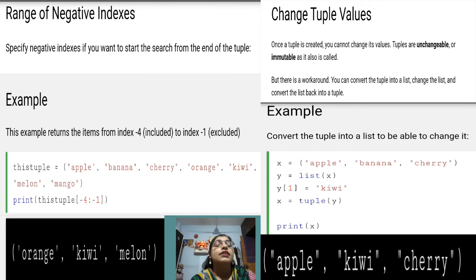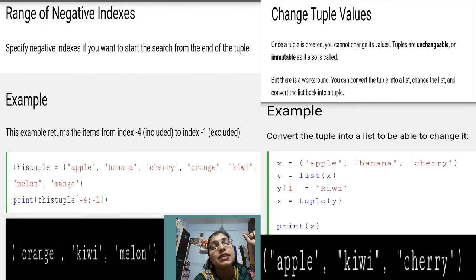Okay. Then the next topic is change tuple values. The first thing is that tuples are immutable, like a string. Immutable means we cannot change any specific item which is present at any specific index. We cannot replace it, we cannot change it. And this is the reason why tuples are immutable.